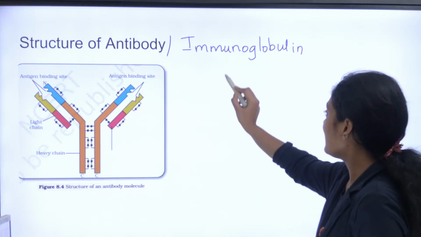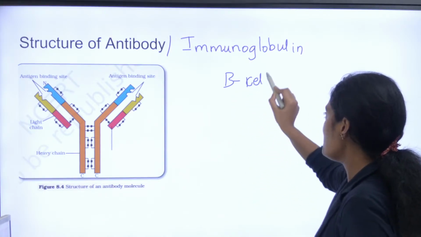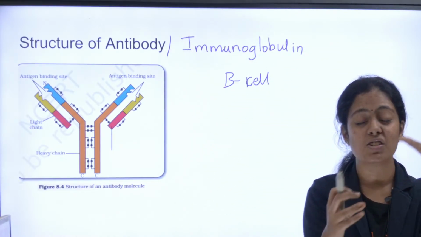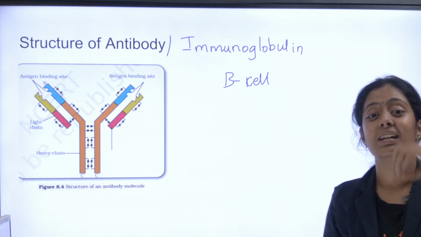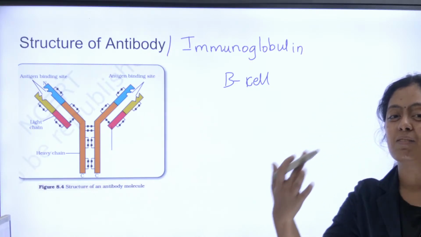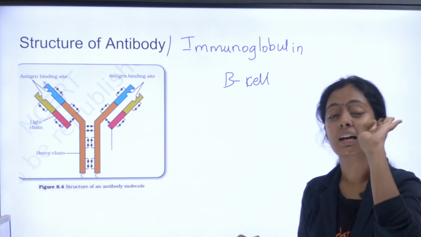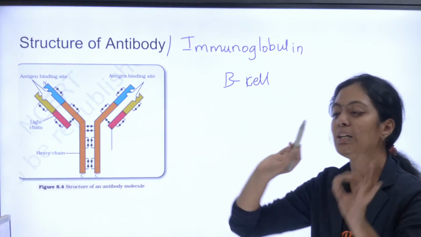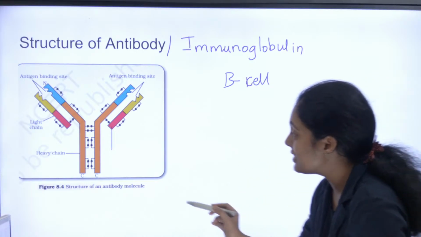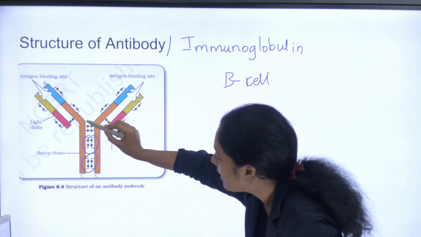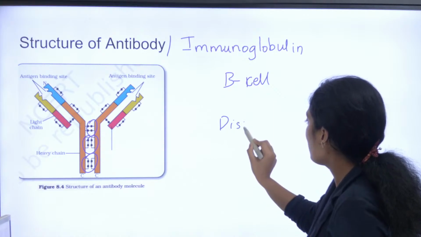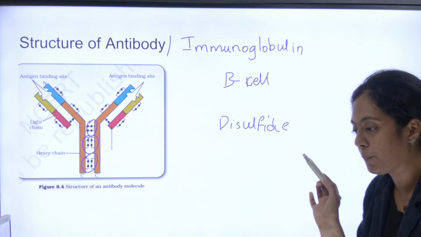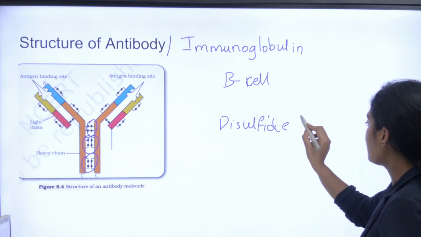It is not T lymphocyte, it is your B cells or B lymphocytes. Whenever your B cell encounters an antigen, it gets differentiated into a plasma cell. That plasma cell will produce antibodies. The antibody has 4 protein chains: 2 heavy chains and 2 light chains. These chains are connected by disulfide bridges. If they ask for 3 marks, you must label this. Good evening, disulfide bonds.